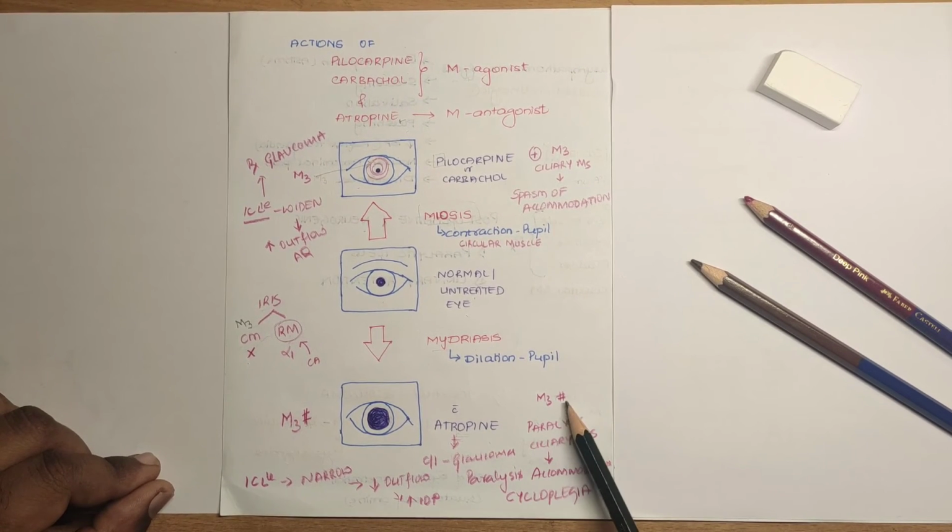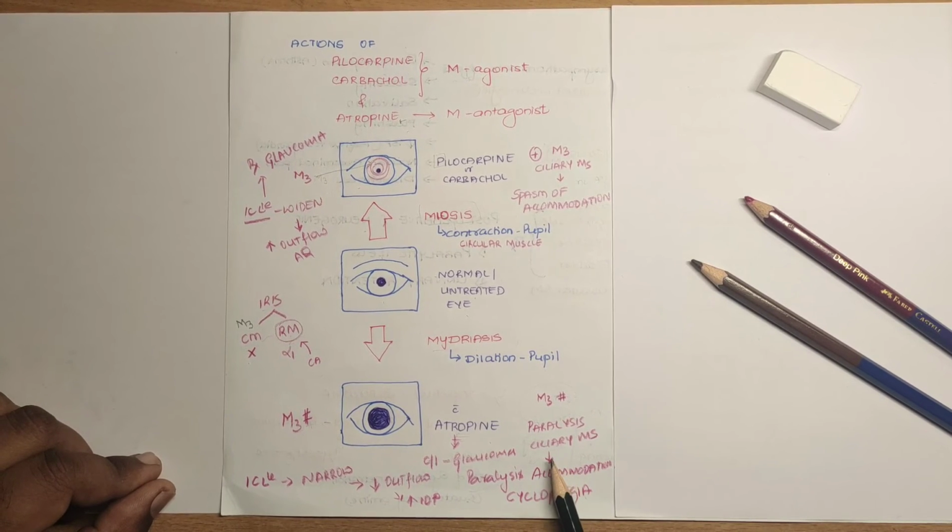At the same time, it also blocks the M3 receptor activity on the ciliary muscle. So thereby it causes paralysis of the ciliary muscle and it leads to paralysis of accommodation. So this mechanism is called as cycloplegia. So here when you give atropine, the eyes are dilated and the lens is unable to focus towards the near object.